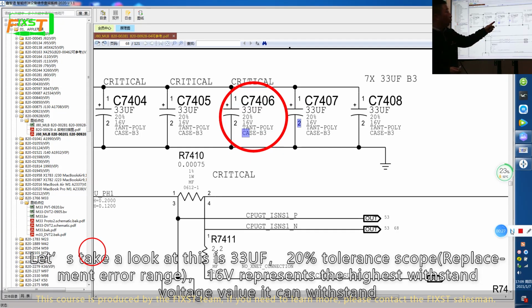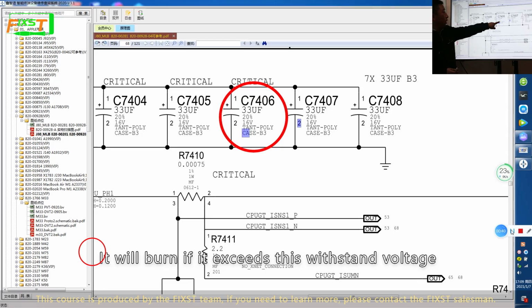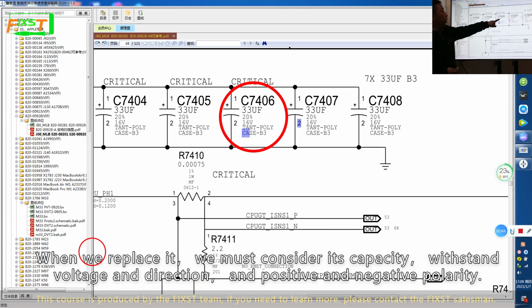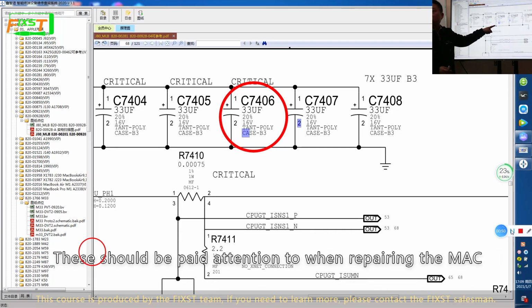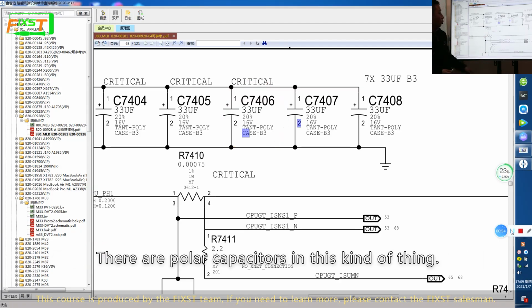Let's take a look at this 33 μF, 20% tolerance, which is the replacement error range. 16 volt represents the highest voltage it can withstand. It will burn if it exceeds the withstand voltage. When we replace it, we must consider its capacitance, withstand voltage and direction, that is, positive and negative polarity. This should be paid attention to when repairing the Mac. There are polar capacitors in this kind of thing.